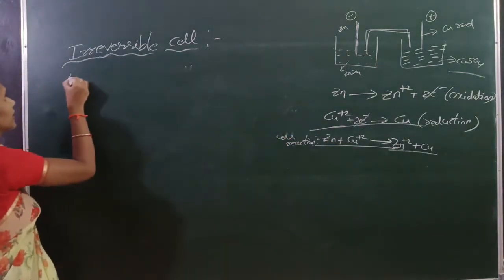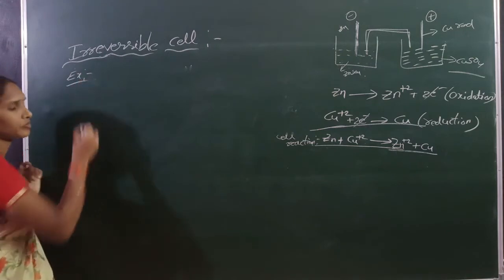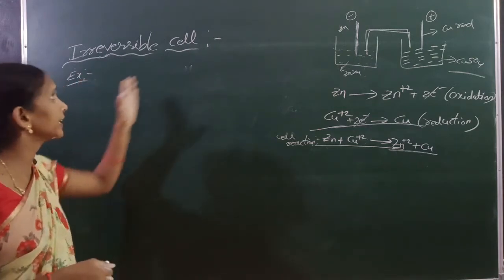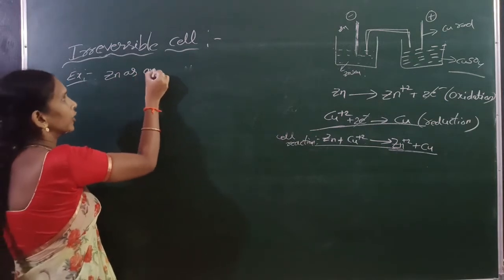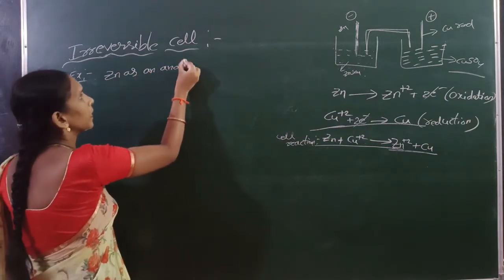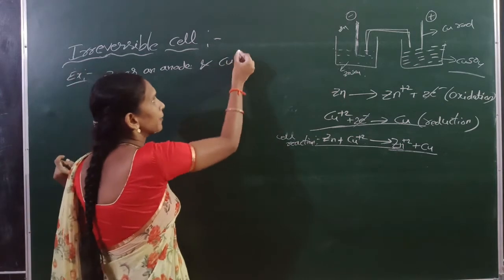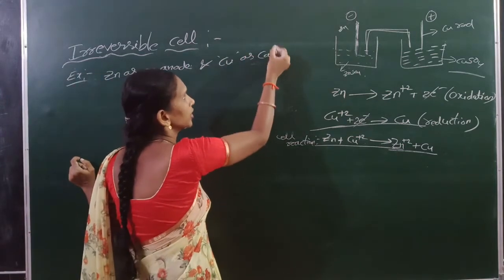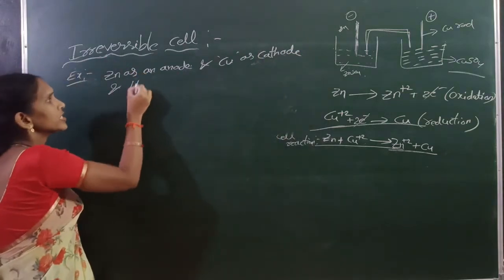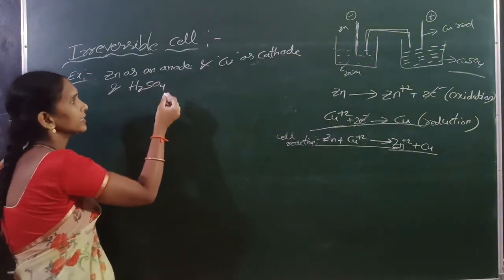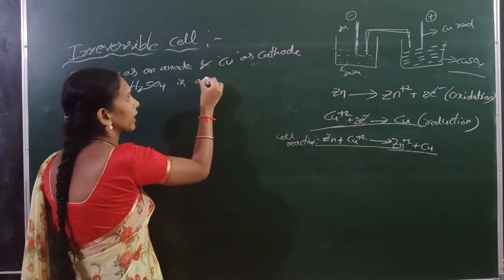Here, for example, I can take the cell with Zn as an anode and copper as cathode, and sulfuric acid as an electrolyte.